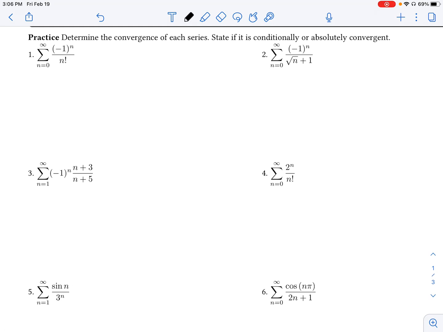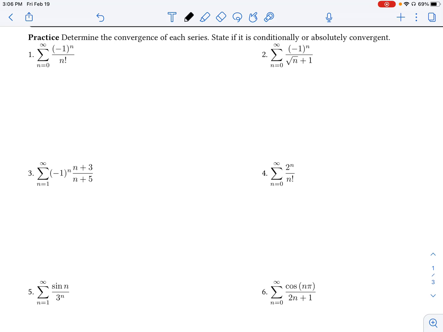But I think it is worthwhile for us to discuss, okay, even if we know right away whether or not a series converges, does it converge conditionally or absolutely? So I want to do a few more examples with you. So let's take a look at a few of these problems. We're going to look at absolute or conditional convergence.